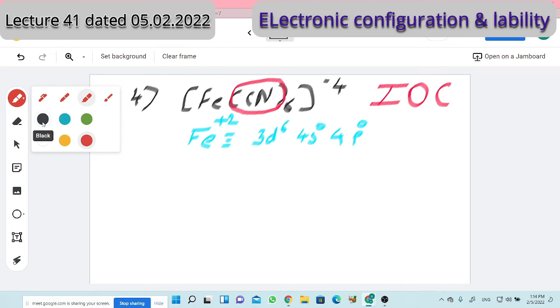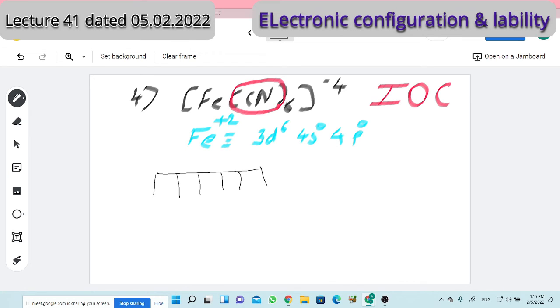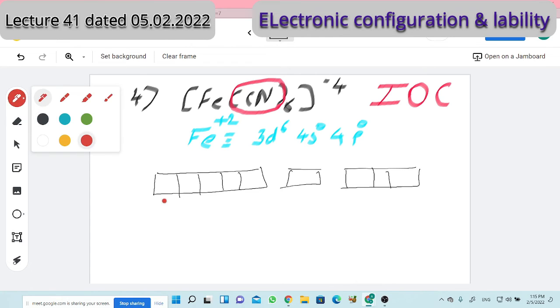So let me represent as usual our orbitals. The d orbitals I represent, of course the 3d orbitals. The 5 3d orbitals are there. Then I represent 4s and afterwards 4p. And in those d orbitals the electrons are there. How many electrons? 6 electrons: first, second, third, fourth, fifth, sixth. So at first instance you will feel where d2sp3 hybridization is possible. Those two inner d orbitals are not available. But I said, how is the cyano ligand? How is the CN- ligand?